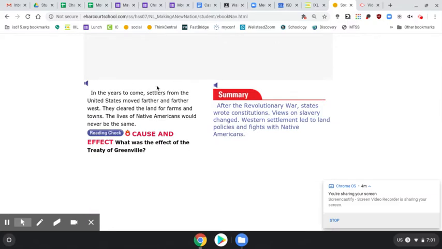In the years to come, settlers from the United States moved farther and farther west. They cleared the land for farms and towns. The lives of the Native Americans would never be the same.